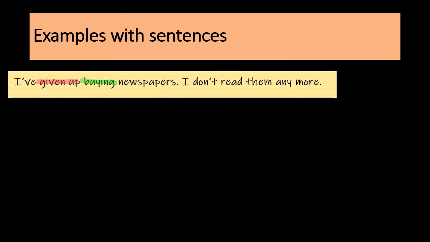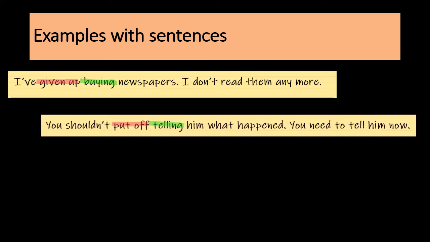Here we have the examples with the sentences. Let's start with the first one. It says, I've given up buying newspapers. I don't read them anymore. Give up is the one that we use for saying that you stop doing something, something that you didn't like because it was something bad. Next example, you shouldn't put off telling him what happened.